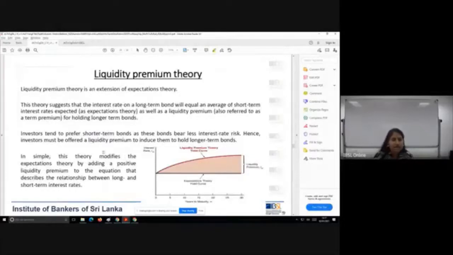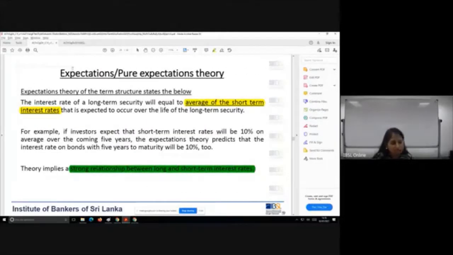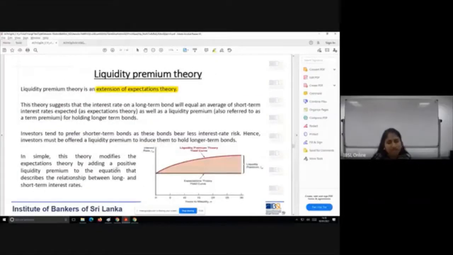Now we move to the liquidity premium theory. Liquidity premium theory is an extension of the expectations theory. So it's going to have the same beliefs as the expectations theory. The same scenario, which says a strong relationship is going to continue here as well. They believe the same thing, but it's going to be an extension. Let's see what that is.